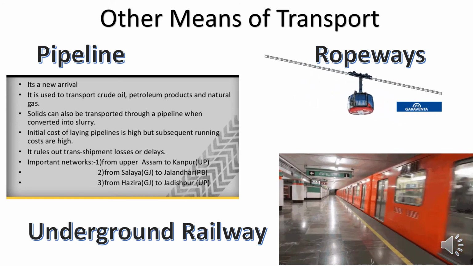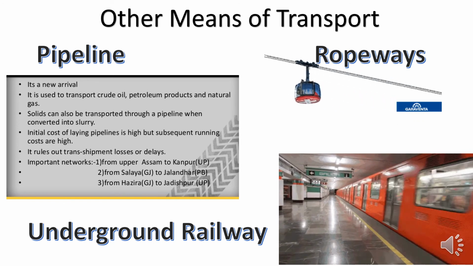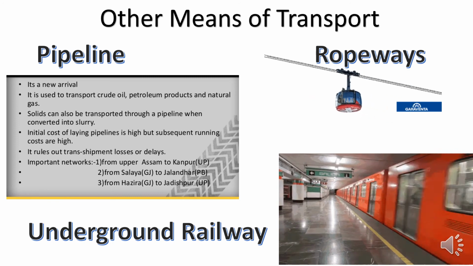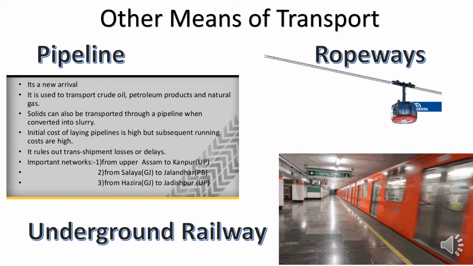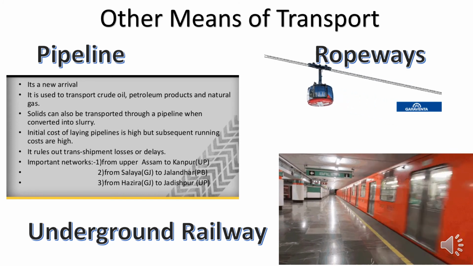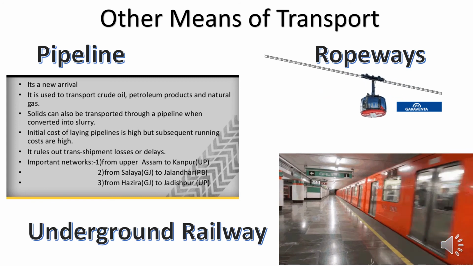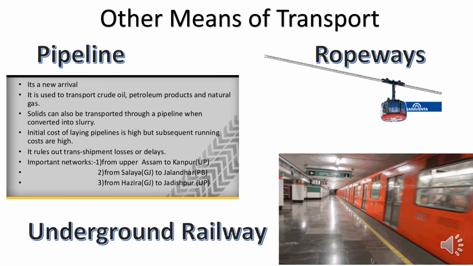Next, coming to your underground railway, we have your metro railways and tube railways under the ground, which helps to connect short distances easily. They are very fast and sophisticated. I'm sure all of you have traveled in the metro, and now with Calcutta developing, we have a metro line coming under the Ganga as well, correct? And the work is in progress.